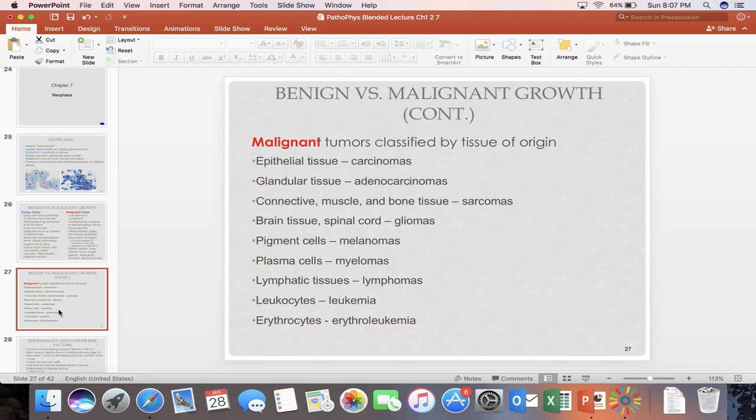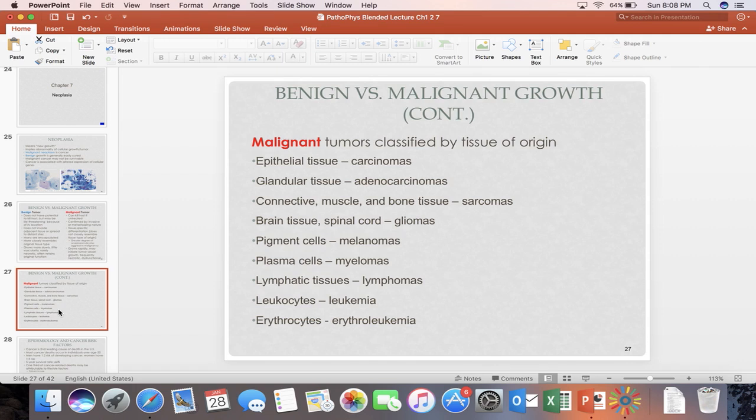So malignant tumors are classified by their tissue of origin. Epithelial tissue of origin is considered carcinoma. If it's from a gland, it's called an adenocarcinoma. If it's from connective tissue, muscle, or bone tissue, it's named a sarcoma. And if it is brain tissue or spinal cord, it is called a glioma.